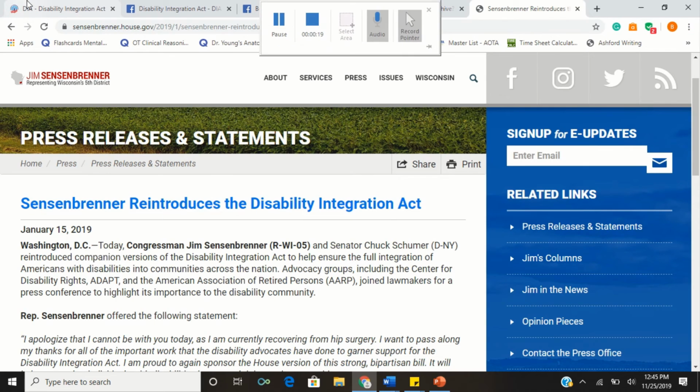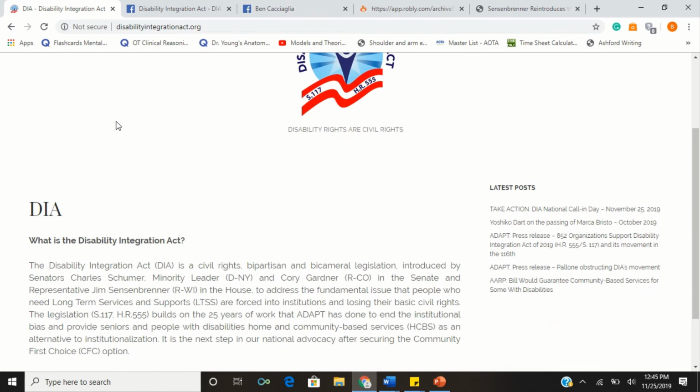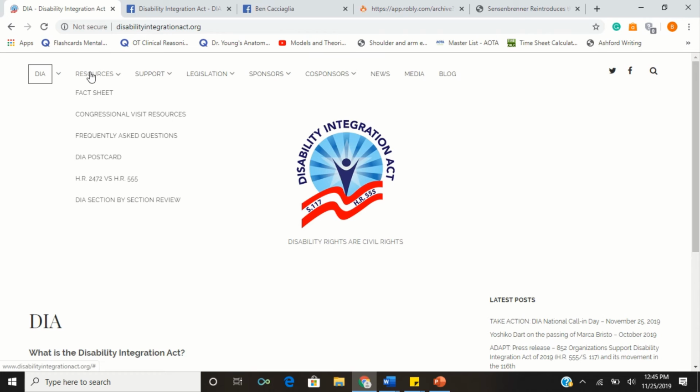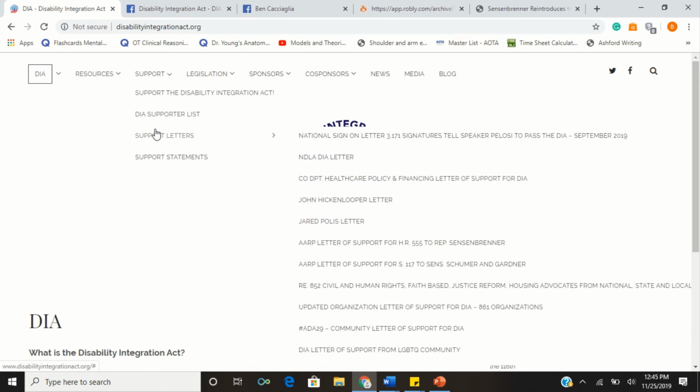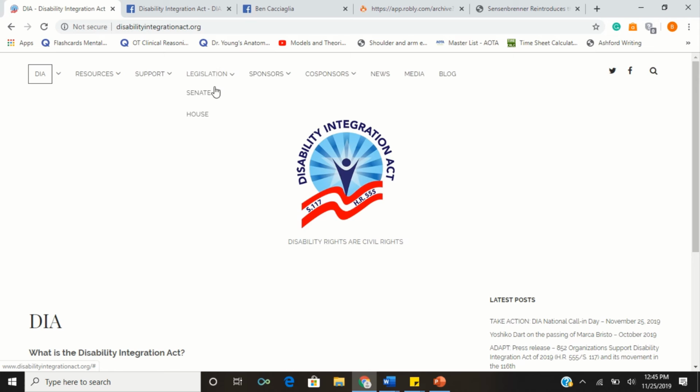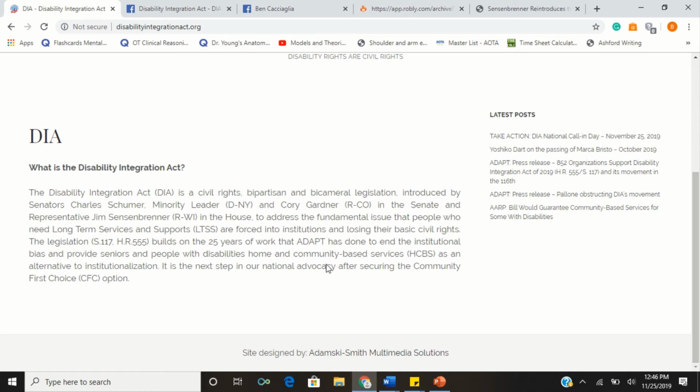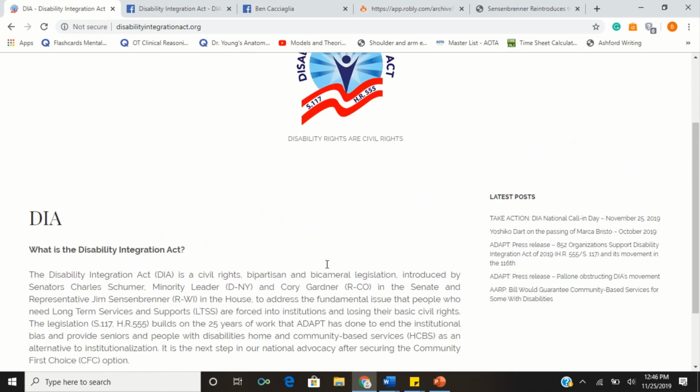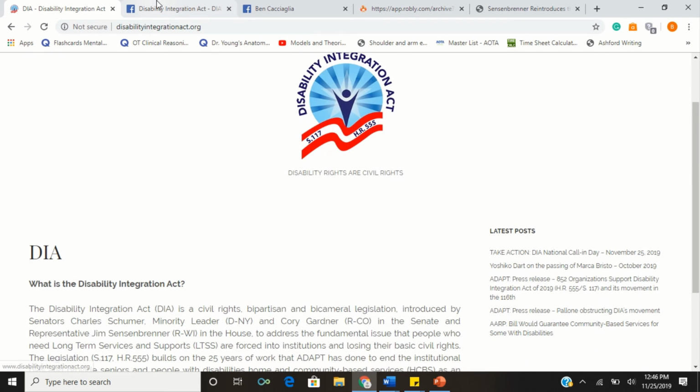Moving over here, we have the Disability Integration Act website. You can see all the different resources: the fact sheet, congressional visit resources, frequently asked questions, the postcards, then the supporter list where you can see all the different supporter information, the legislative houses that are reviewing this bill, the sponsors, co-sponsors, and then any news, media, or blogs that are being created to help support this bill.